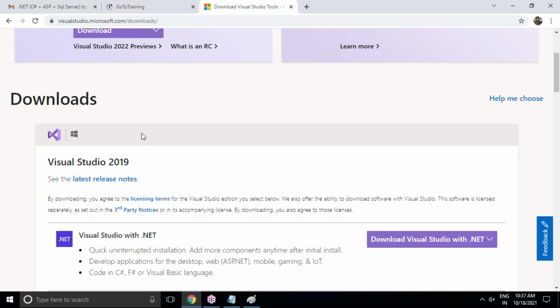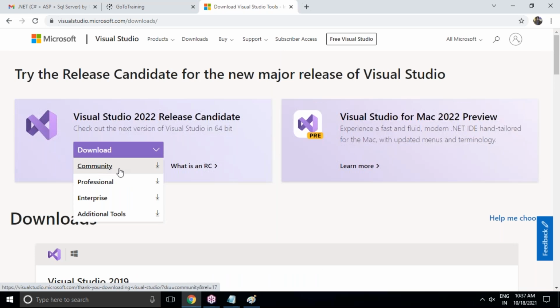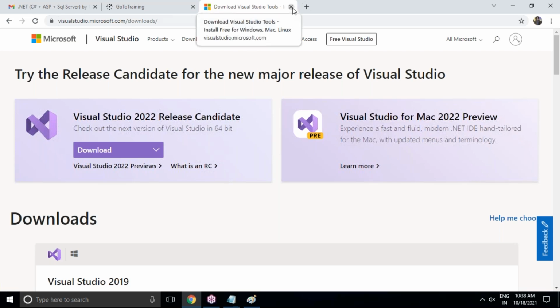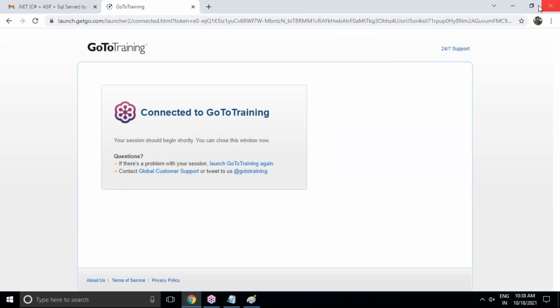Here you can see the Visual Studio 2022 release. We'll try with that in the middle of our sessions. But so far I discussed only Visual Studio 2019. That was the last version, and 2022 is available. I will go through this one. Whether a full-fledged version is there or not, we'll check it. In the middle of the session, I'll try to figure out what things are there in 2022 and we'll discuss this latest version also. Yes, now this is the way to download and install. This is very simple.